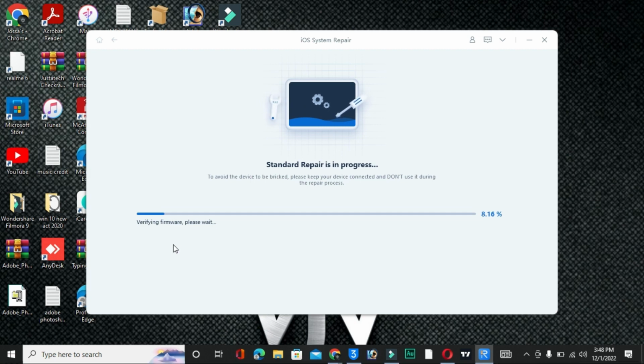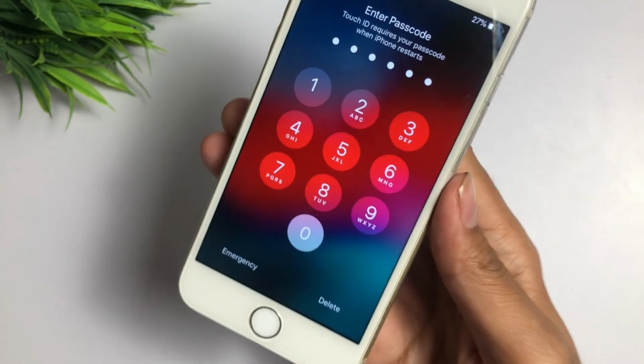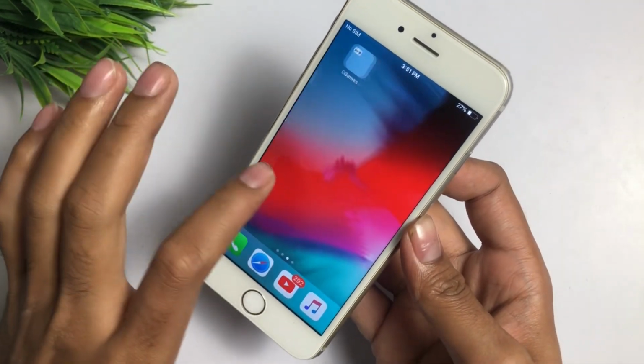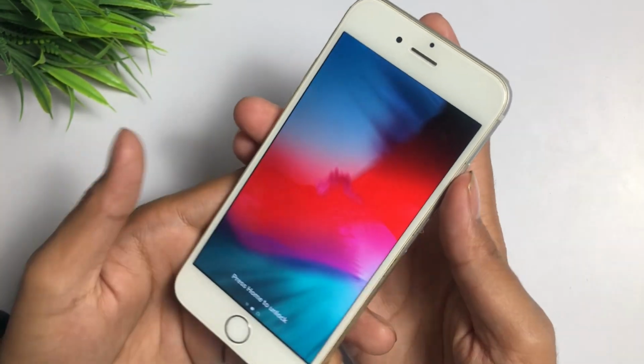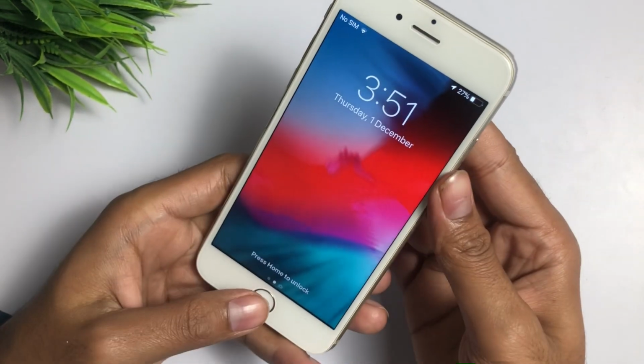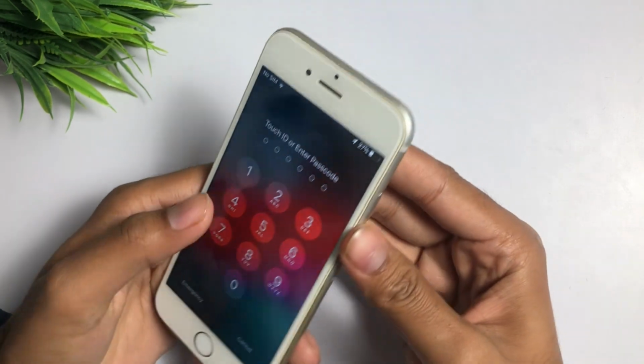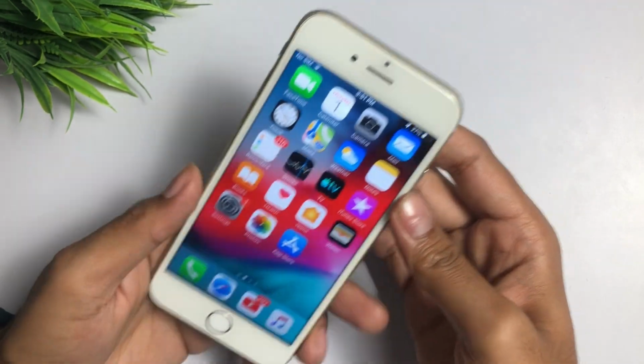After 100%, your device will restart, and now my device will restart, and you will see my touch screen is 101% working now. So guys, this is a single method. Right now I can use my iPhone without any problem. And you will see, I will unlock my iPhone.